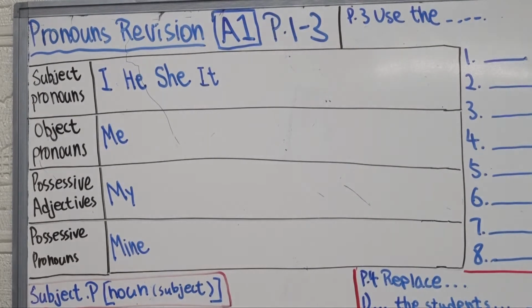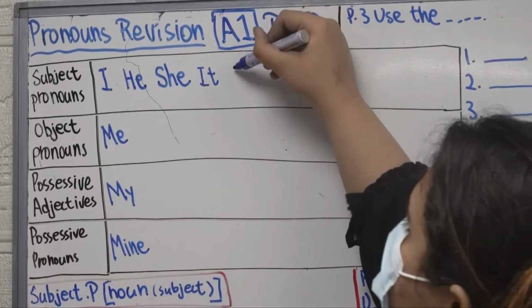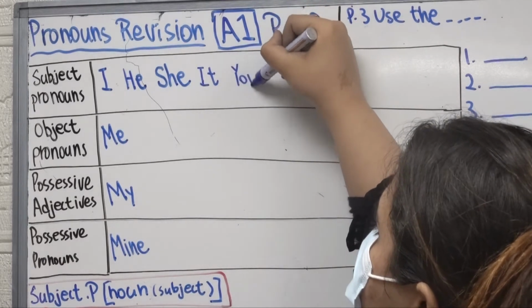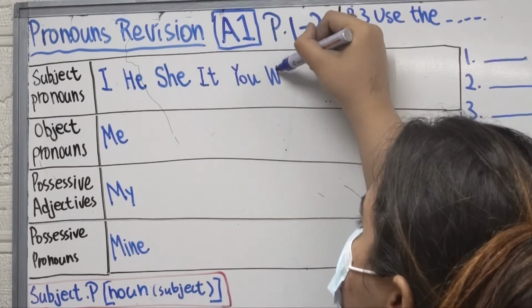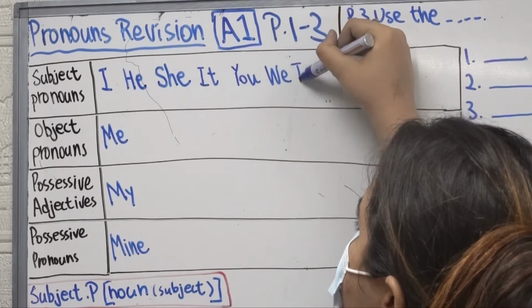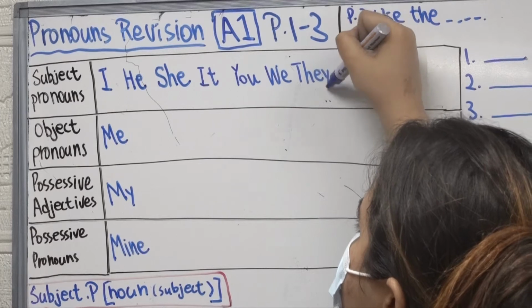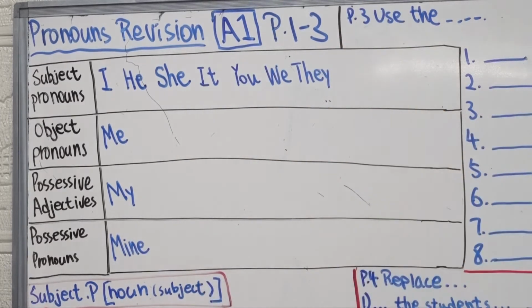Yeah. What else? You, very good. You, we, they. Yes, so these are the subject pronouns, okay?